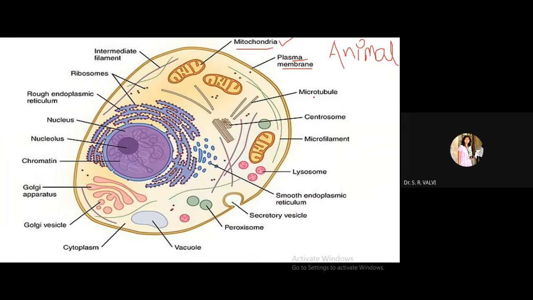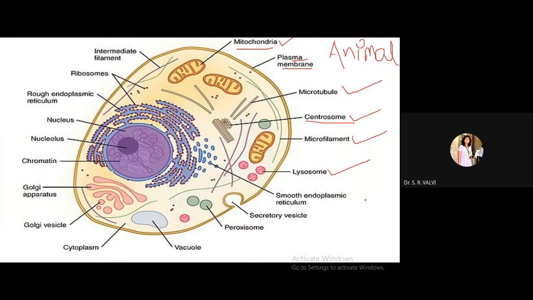Then these are the microtubules, and these are the centrosomes. You can observe this star shaped structure, that is the centrosomes. Then these are the microfilaments which are again present within the animal cells. Lysosomes help to destroy the unwanted material from the cell. Lysosomes are also called as what? Suicidal bags, right? Whatever unwanted material is there is forced towards the lysosome, or the lysosome itself engulfs such extraneous material which is present within the cell, and hence it is called suicidal bags, right?